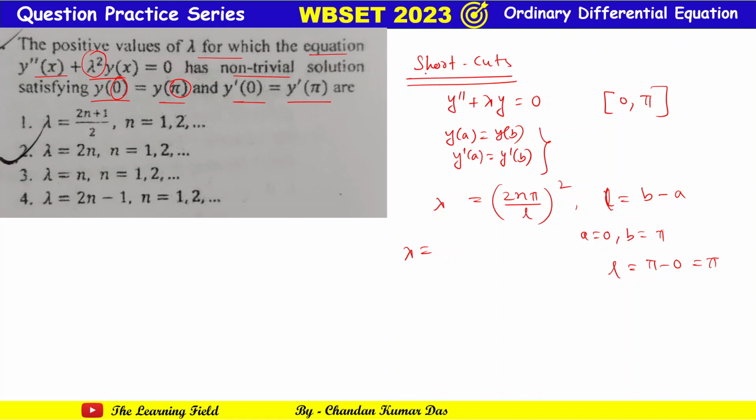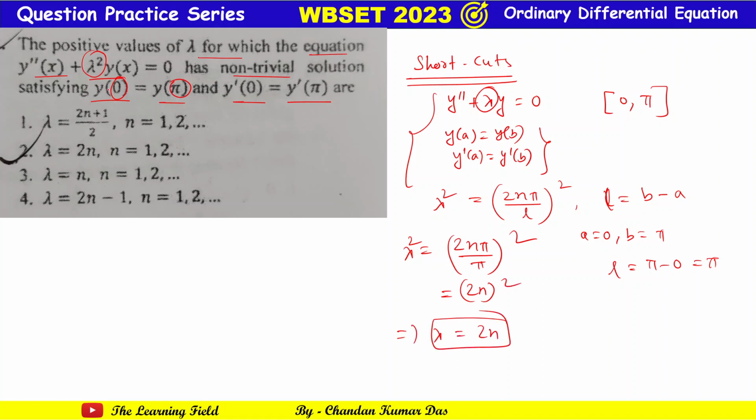Okay, now we must find, in case of this problem, you can put the value here as lambda square, because this is given as lambda square. In general this is lambda. So lambda square equals (2nπ/L) whole square, with L equal to π. So this is equal to (2n) whole square, that is simply you can write lambda equals 2n.